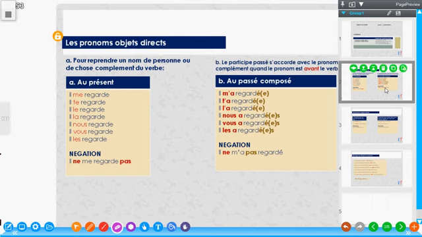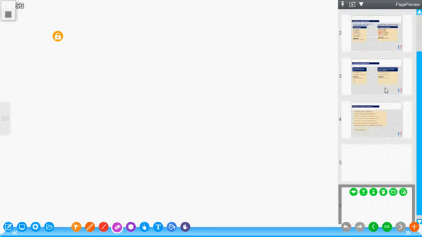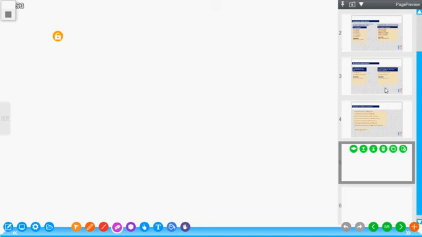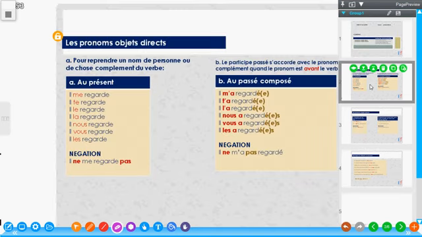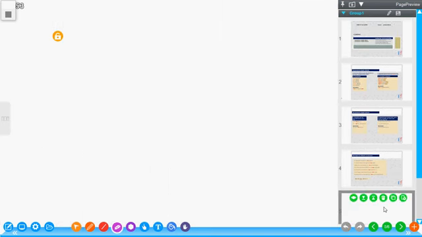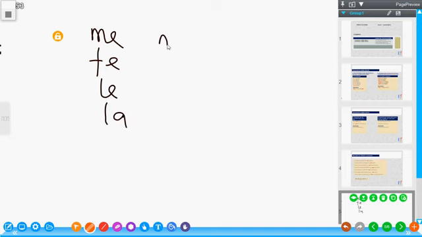Now, basically, the elements of COD that we have in French are: we have the me, the te, the le, the la, nous, vous, and les.